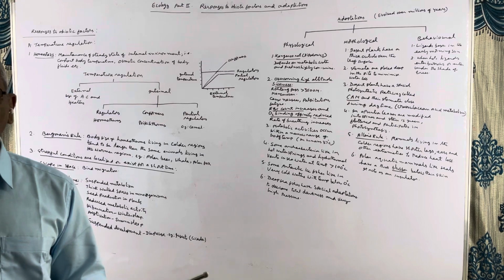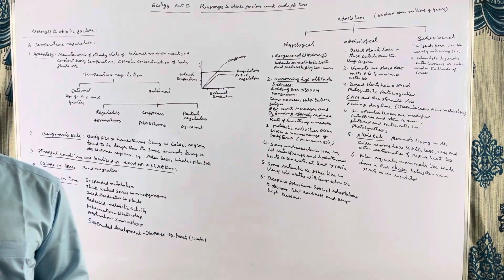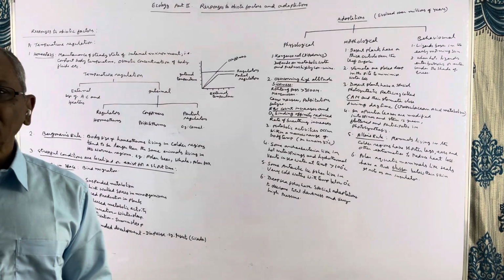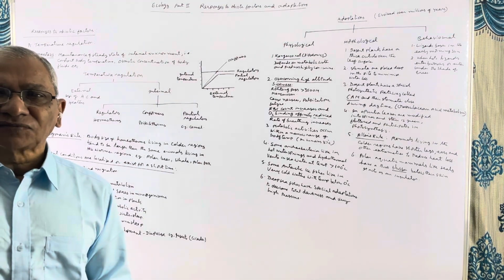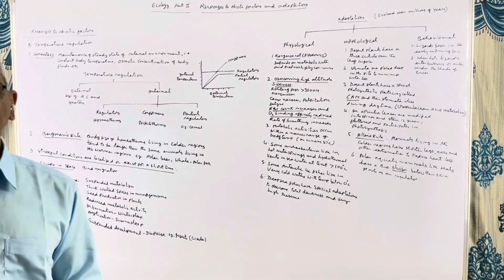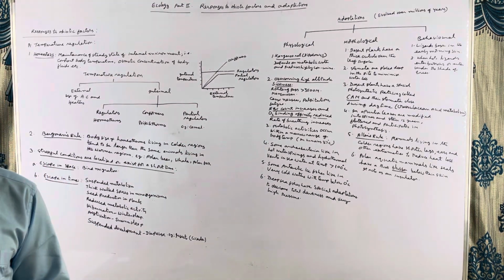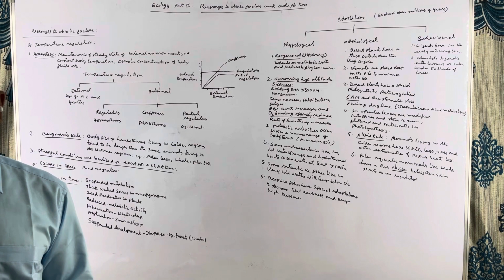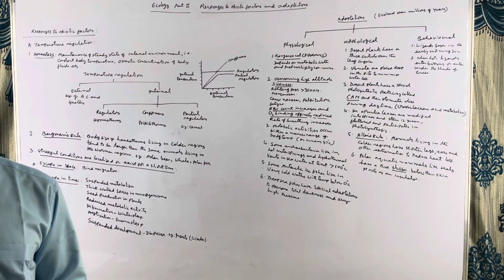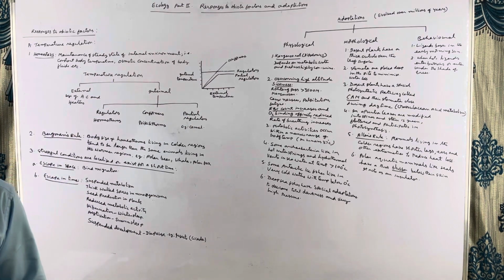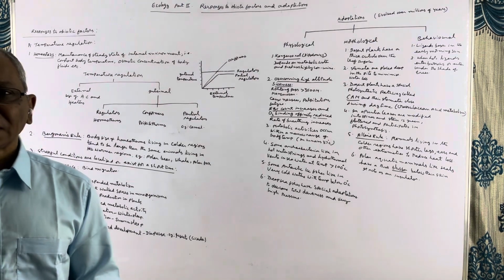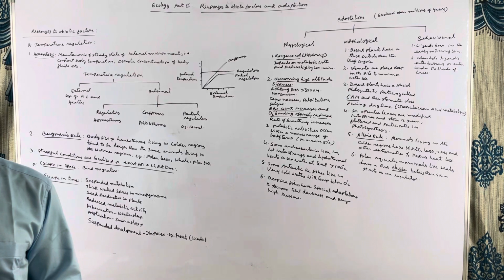But by midday, what happens? The ambient temperature will be very high. And accordingly, the body temperature of the lizards also increases. Then what do they do? The metabolic rate comes down because of high body temperature. Then they escape into burrows or they hide under the shade of trees. In this way, they avoid stressful heat conditions.